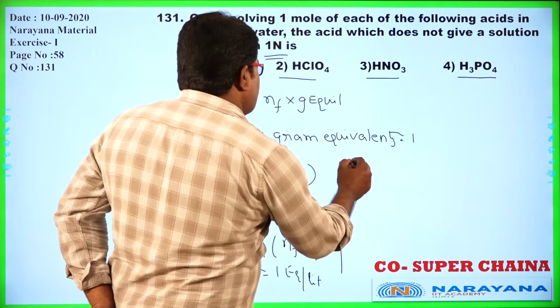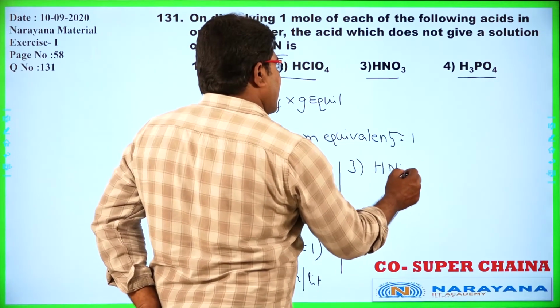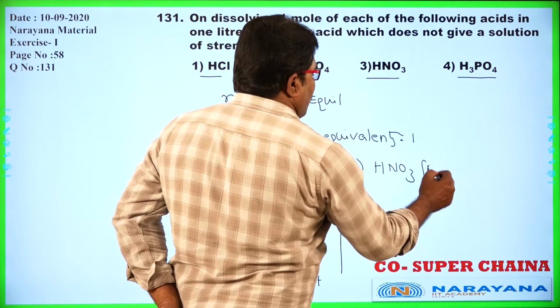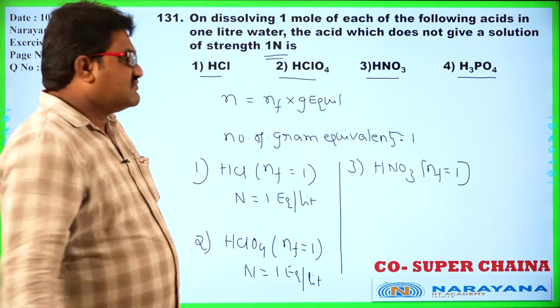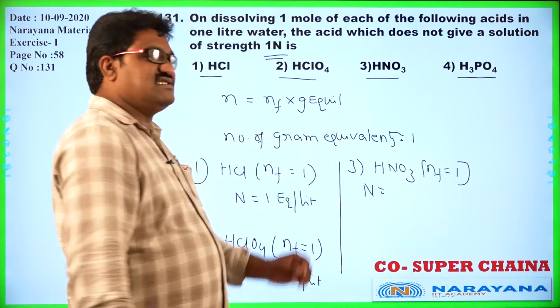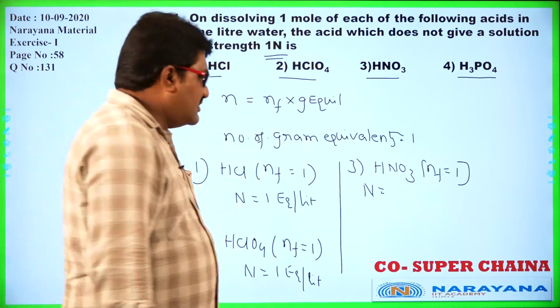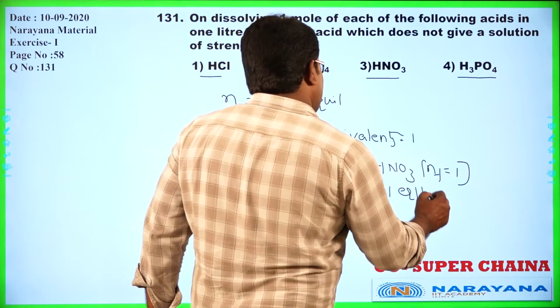Now the third one, HNO3, n factor is 1. So 1 gram equivalent is equal to 1 mole, and dissolved in 1 liter the normality is 1 equivalent per liter.